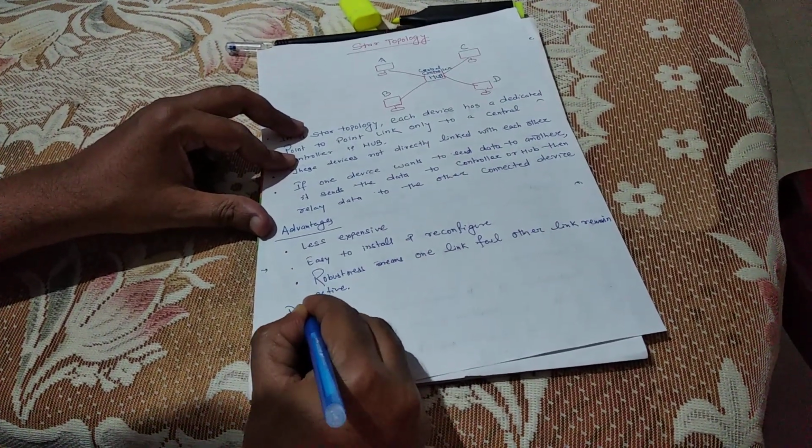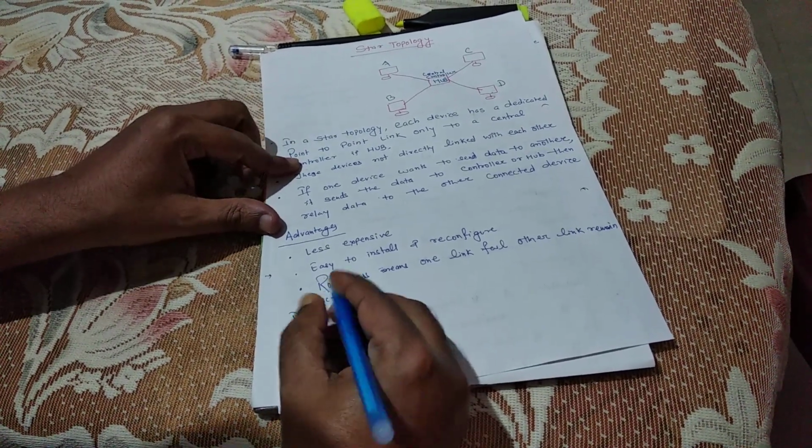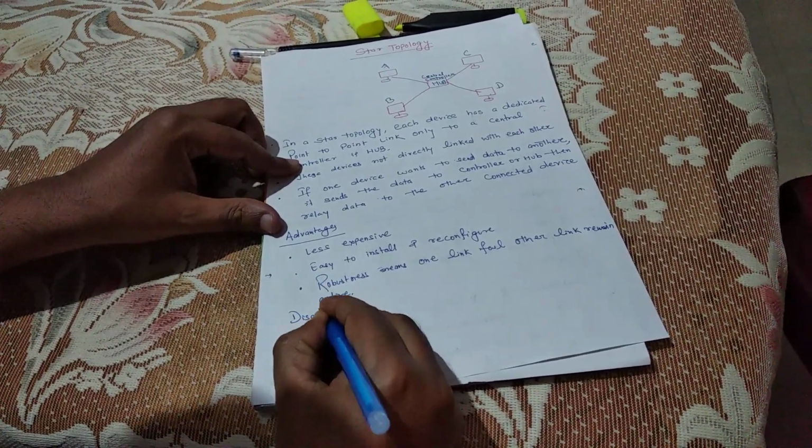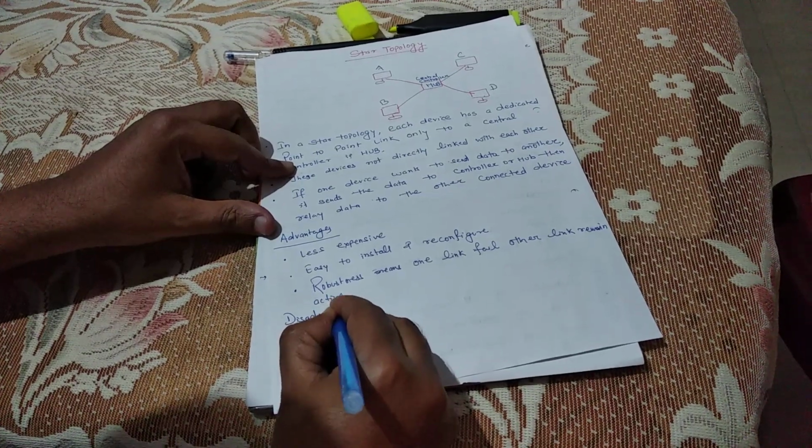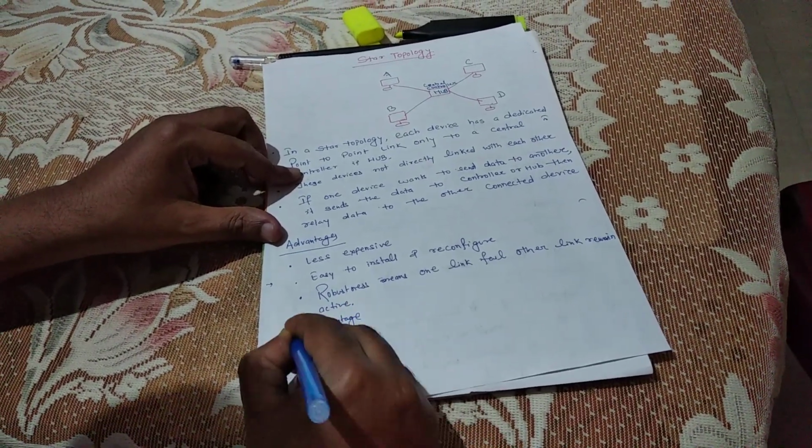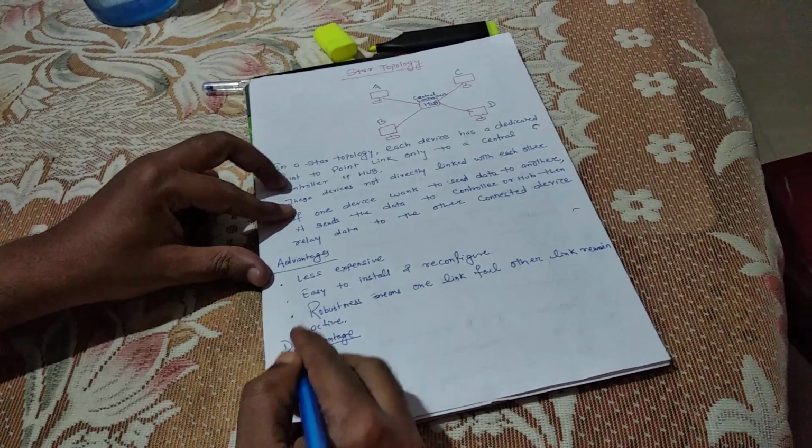And there are some disadvantages also in star topology. What are they? What are the disadvantages?